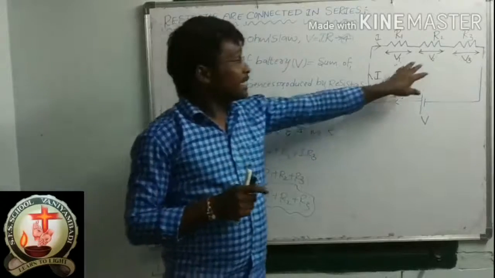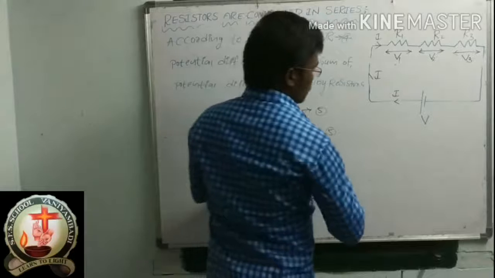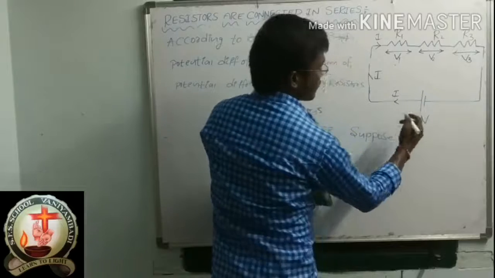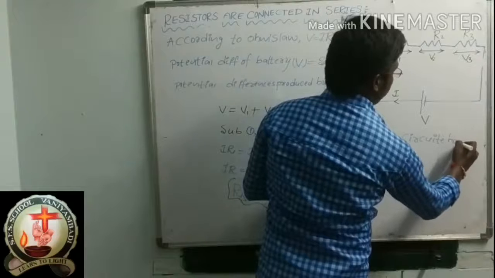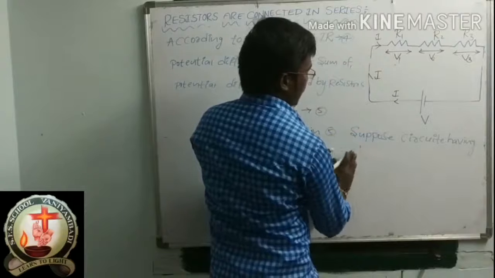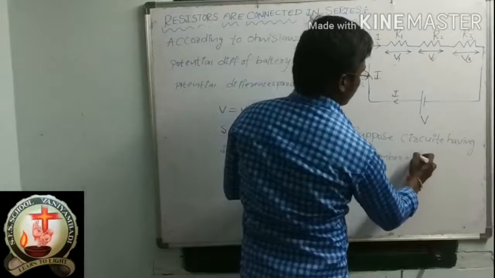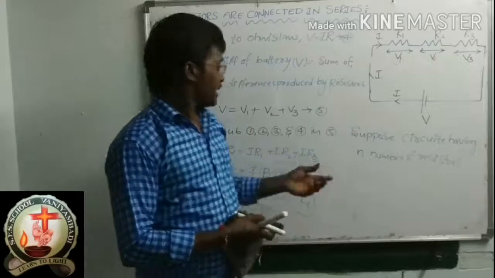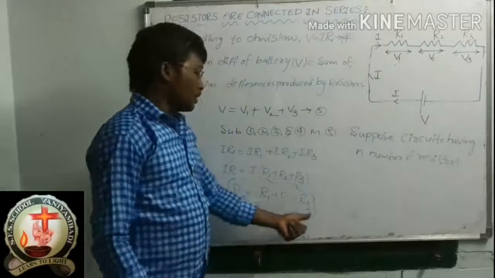Suppose the circuit has n number of resistors. Here three resistors are there, so R1, R2, R3 came.